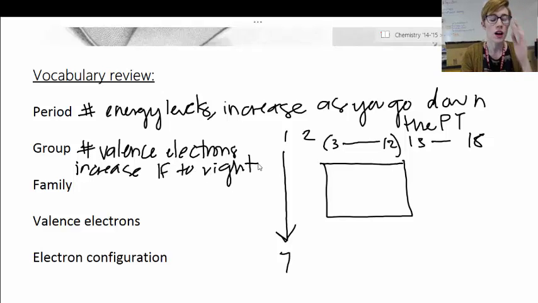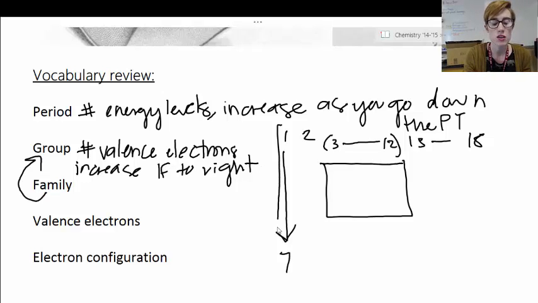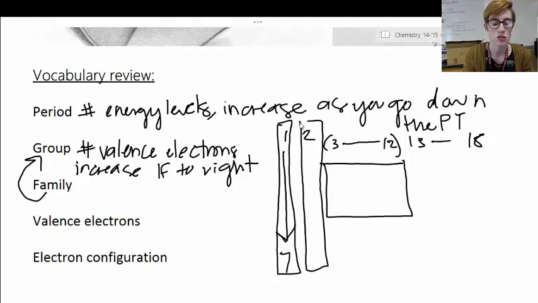Okay. The word family we're going to learn more about here in a second, but family just stands for a specific group. Okay, so everything in group 1 is considered a family. Everything in group 2 is considered a family. And part of that is due to their valence electrons. Everything in group 1 has one valence electron, so they tend to react in similar ways, and so we say they're all part of the same family because they're all similar.